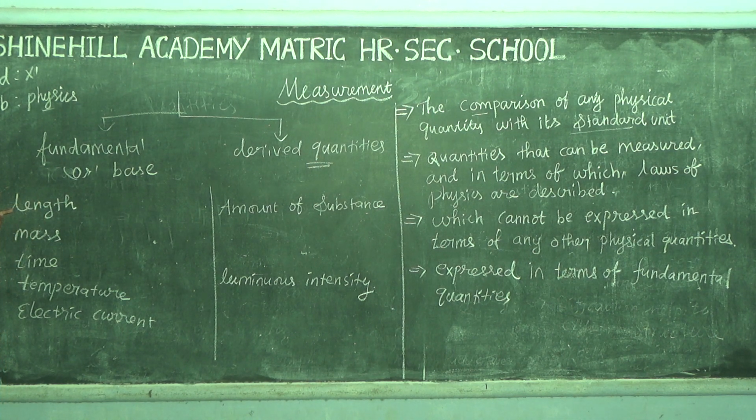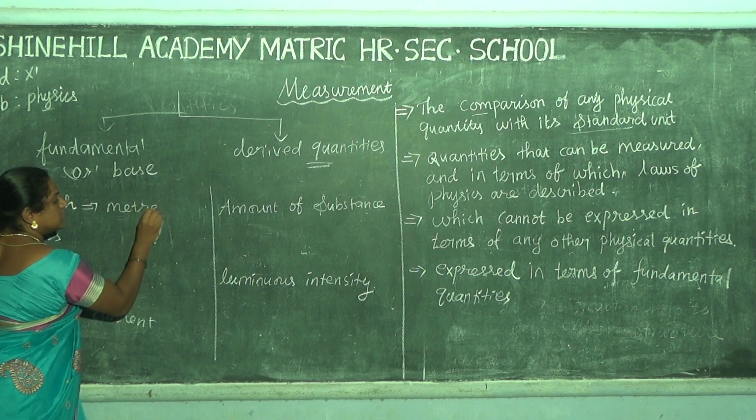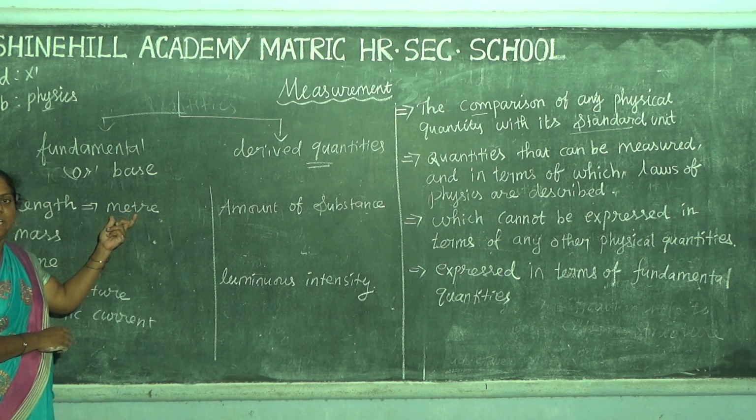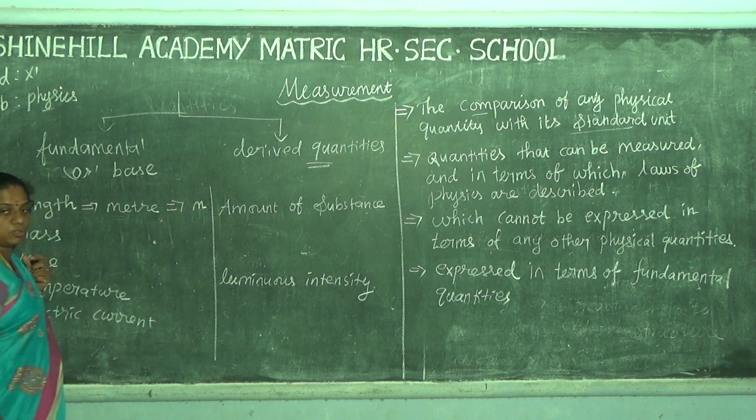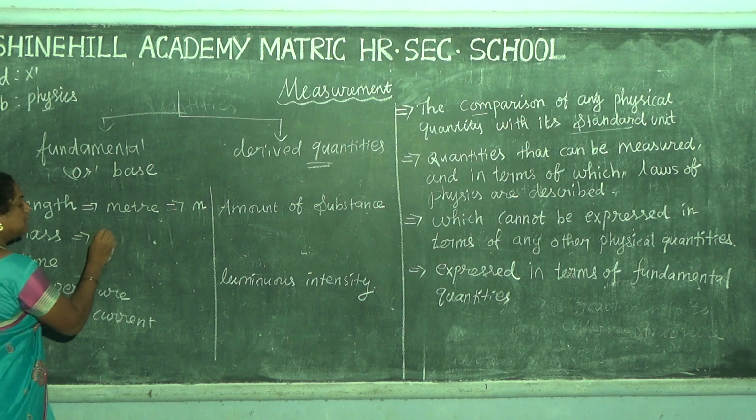The first one is length. The standard unit for length is the meter, denoted by the symbol m, a small m only. The second one is mass. The standard unit of mass is the kilogram.